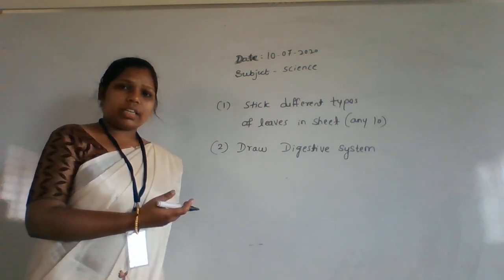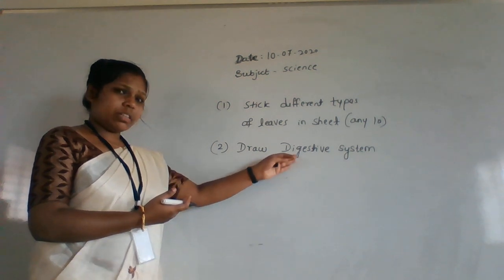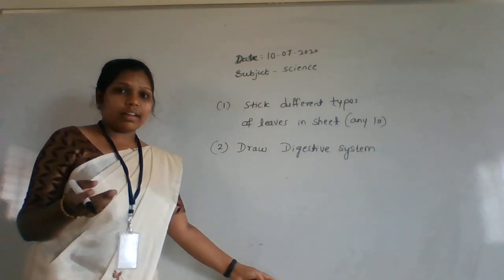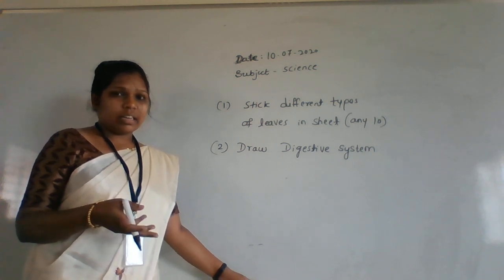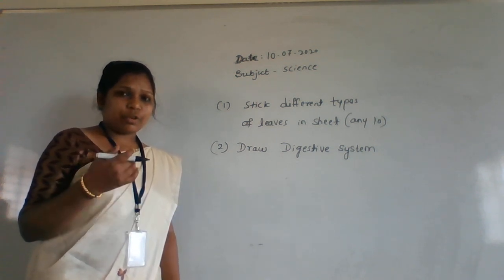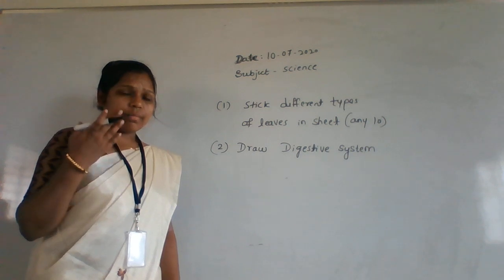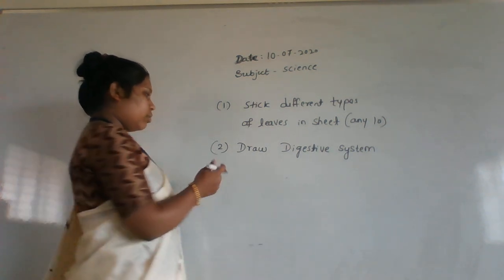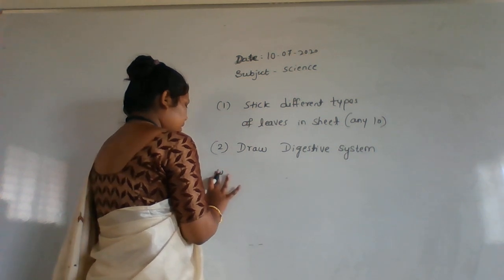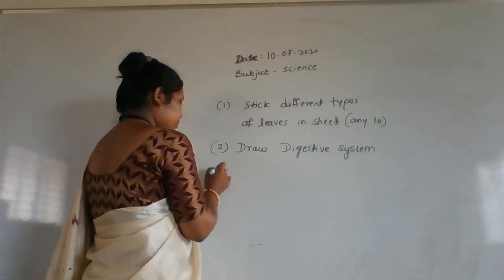Search in Google, you will get the picture of the digestive system. Draw that, then you will get an idea of what things come there: small intestine, large intestine, as well as food pipe, mouth. Only that much is there. So draw that.